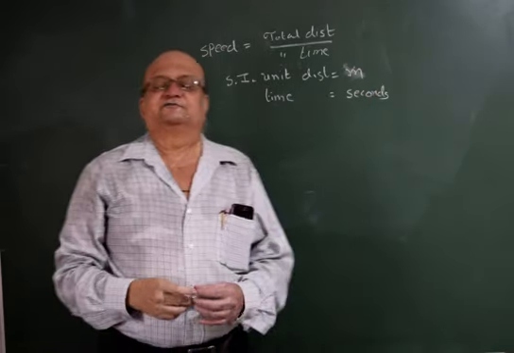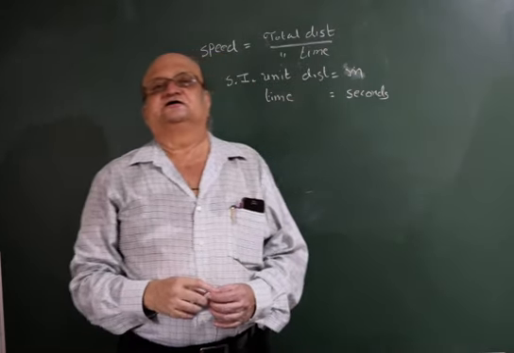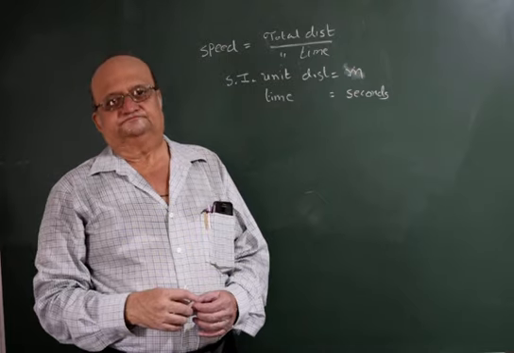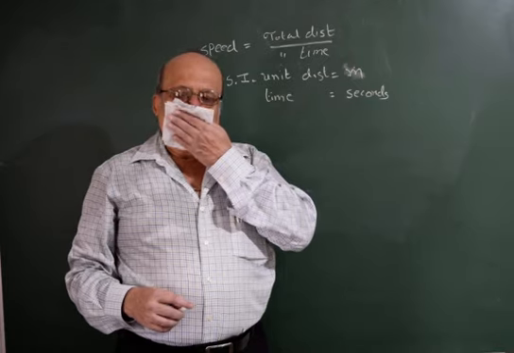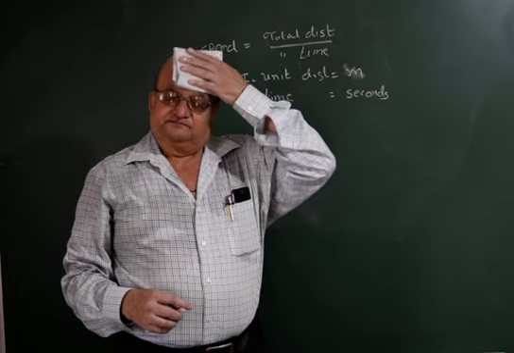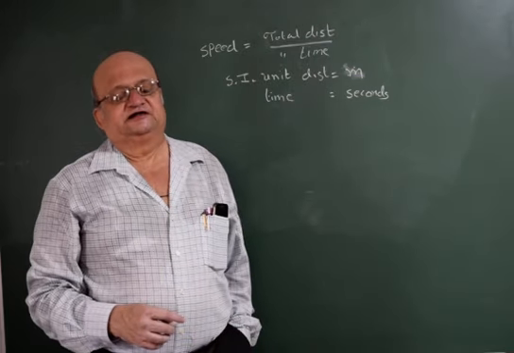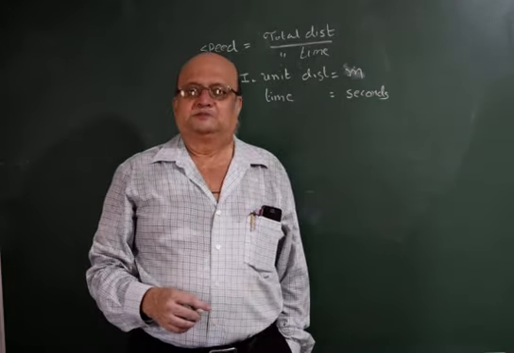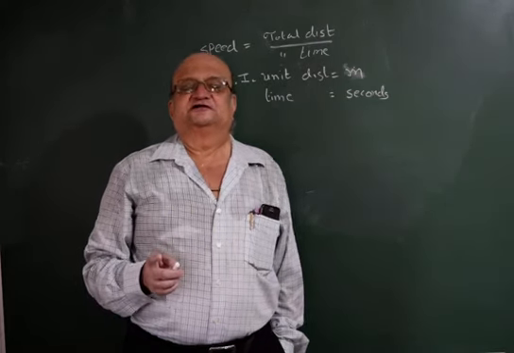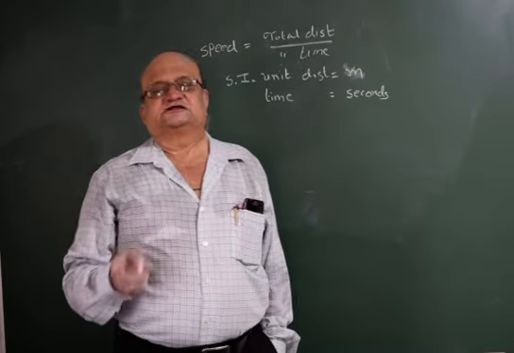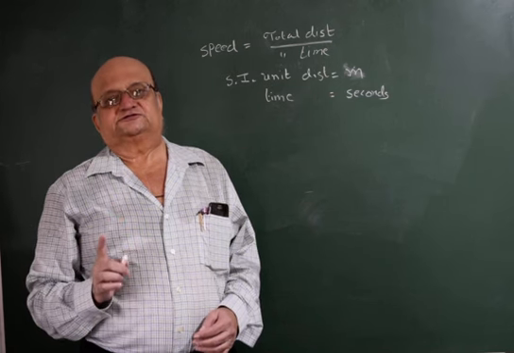We are very familiar with talking of speed as kilometer per hour, but in physics we talk of speed in meters per second. So if you get the speed in kilometer per hour, the first thing you should do is convert kilometer into meter and hour into seconds, and only then go for further calculations.